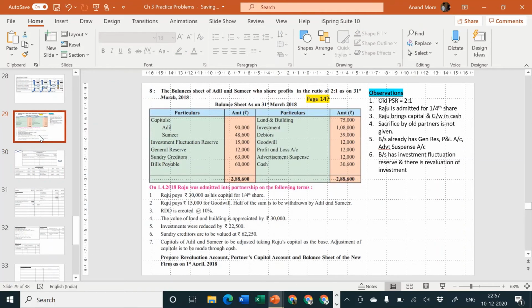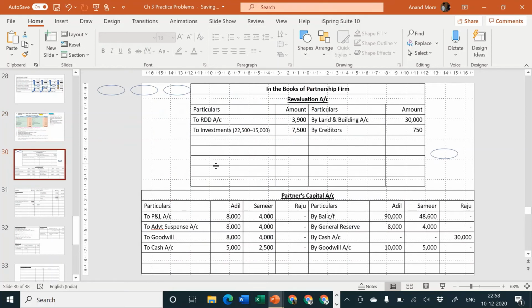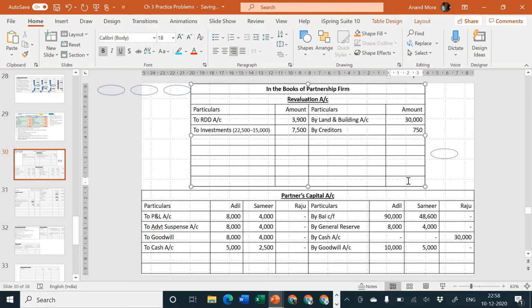Capitals of Adil and Samir to be adjusted taking Raju's capital as base. Adjustment of capital is to be made through cash. Before we make the adjustment of capital, we should first of all close the revaluation account and find out the total profit or loss. 30,000 plus 750 is equal to 30,750. I think credit side is heavy.